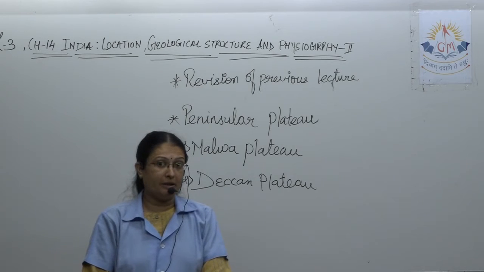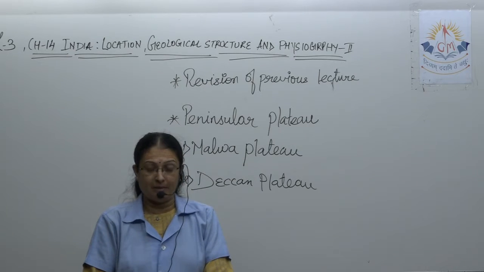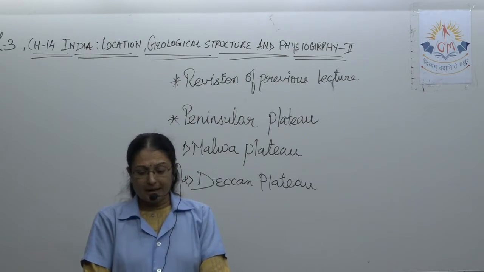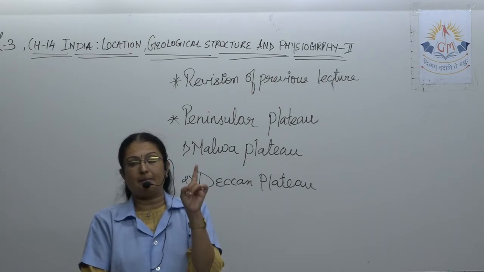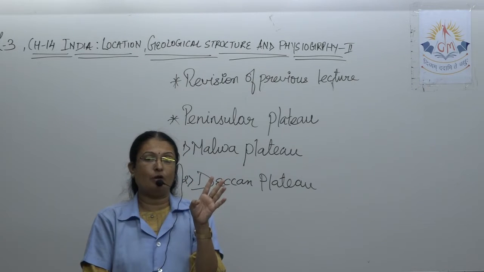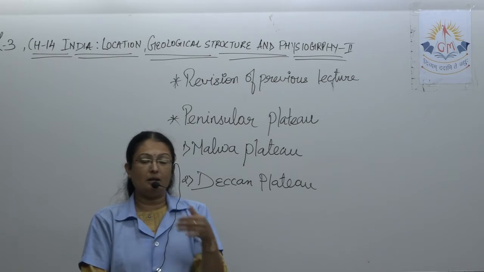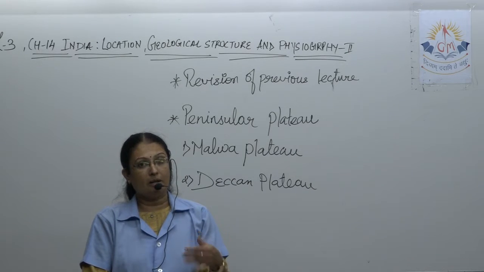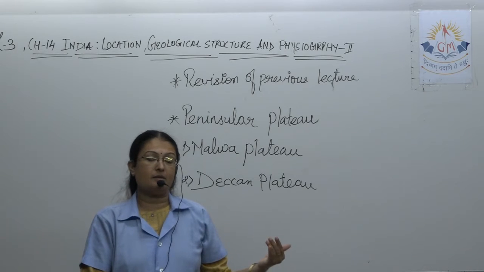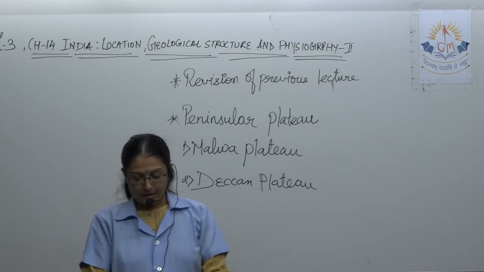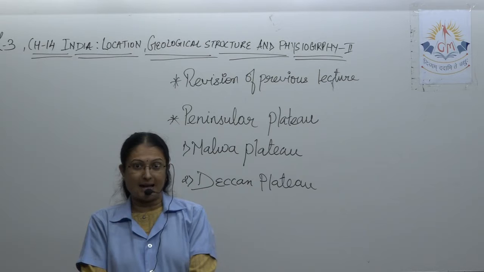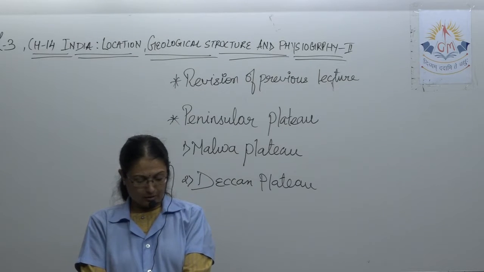Then the neighbors of India, that also you have to keep in mind. As India is a peninsula, on 3 sides we have water bodies. On the eastern side we have the Bay of Bengal, in the south we have the Indian Ocean, and in the west we have the Arabian Sea. Then we talk about the plates and the physiography that we have talked about.